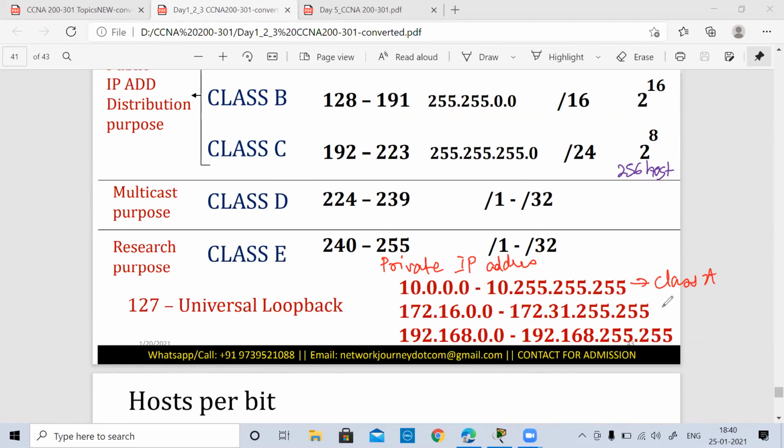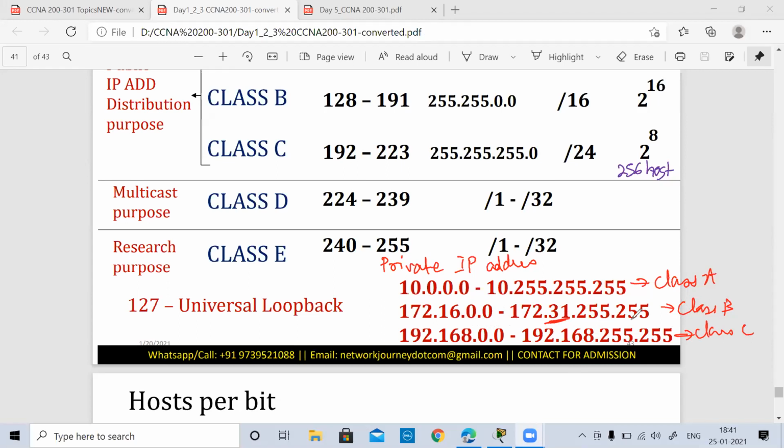From class B, it is 172.16.0.0 only up to 172.31.255.255, so you have to be very careful for class B. And from class C, it starts from 192.168.0.0 up till 192.168.255.255.